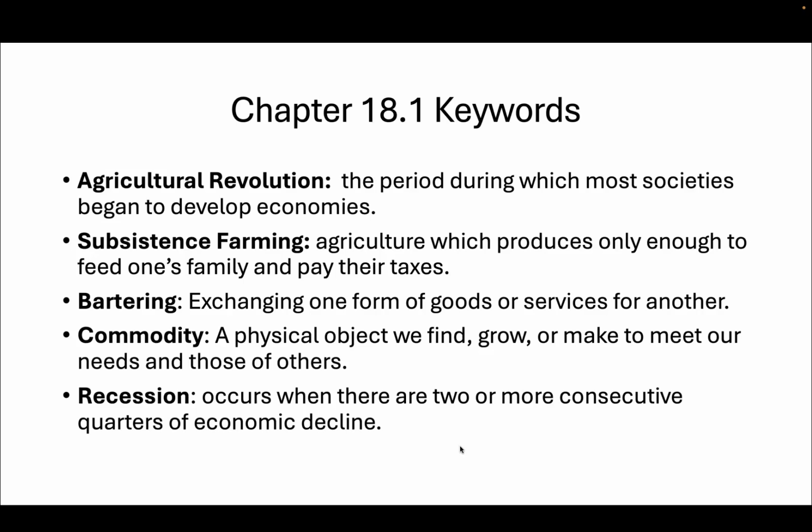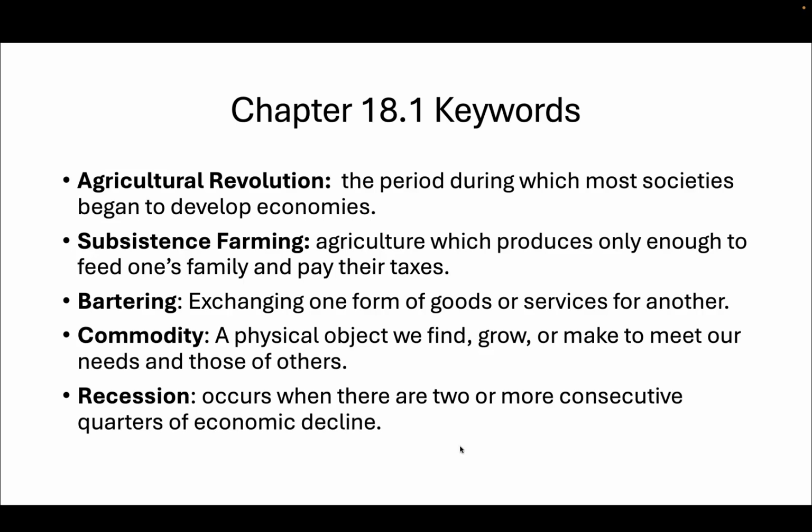We have a bunch of just random stuff in here that I need you guys to learn. First one, agricultural revolution. This was kind of a big deal for humanity. This was the period during which most societies began to develop economies, right? Because we had to. If you're only growing oats, you're going to need to buy other stuff. You can't live on oats. That's not going to happen. So we start to develop economies. That was about 10,000 years ago, actually, that we started agriculture. So we've had economies for quite some time. We've been doing this for a while.